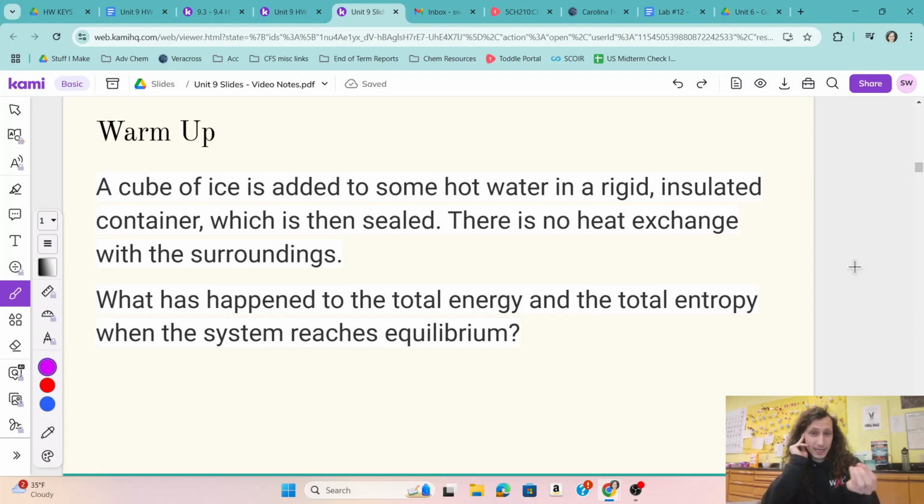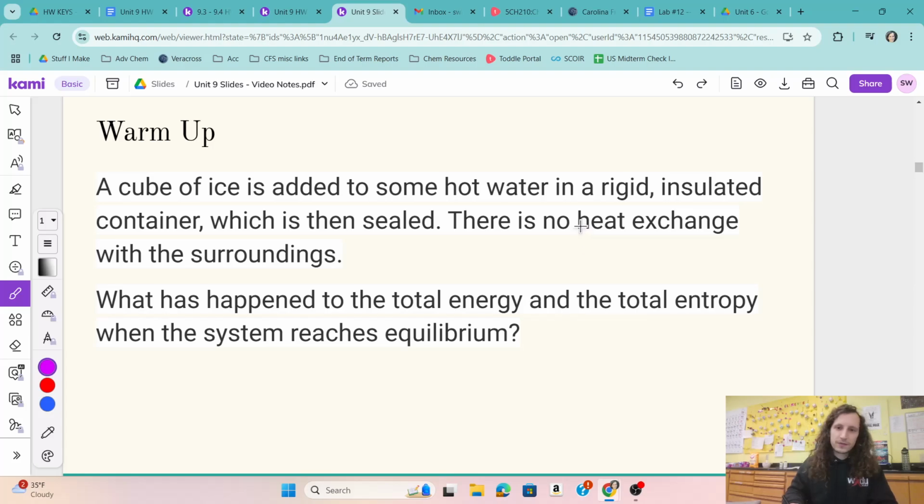So we add a cube of ice to hot water. It's sealed, and there's no heat exchange with the surroundings. So this is more of a Unit 6 thermo question. What happened to the total entropy of the system when it reaches equilibrium? So when the temperatures equalize. And what happened to the total entropy of the system?